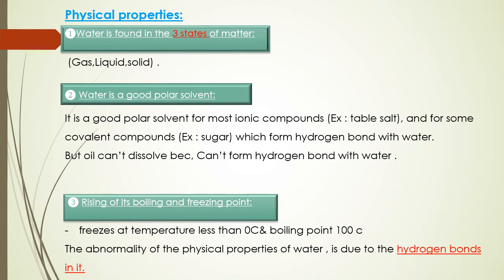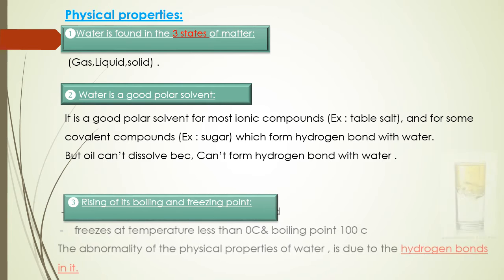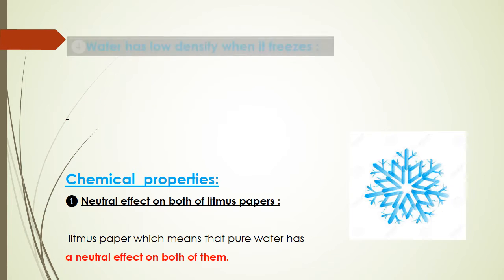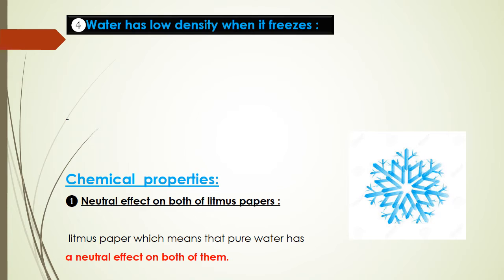Water freezes at a temperature less than 0 Celsius, and its boiling point is less than 100 Celsius. So the abnormal properties of water come from hydrogen bonds. Number 4, water has low density when it freezes, like ice. Ice in the solid state has lower density than water.